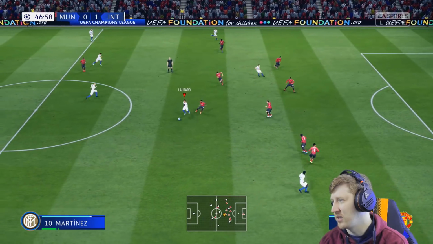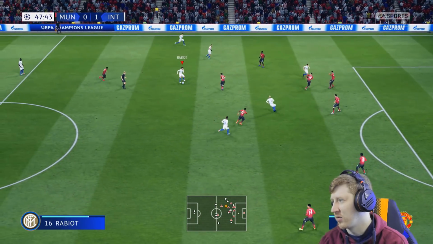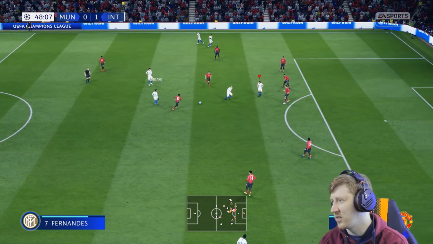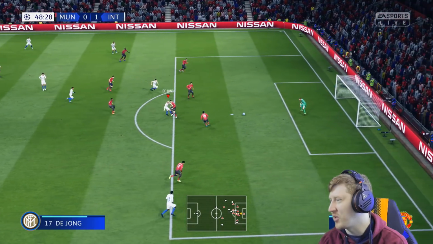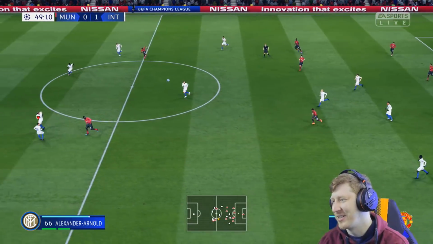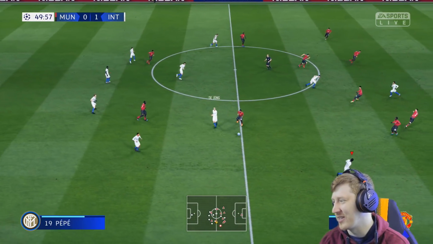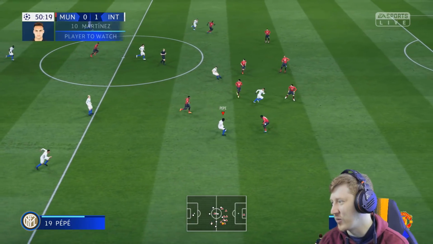To Lautaro Martinez. Turn that around there to Frenkie de Jong. Cross to Depay. Rabiot. Martinez. A goal at the beginning of the second half would be superb. But, oh, tame effort in the end after a really nice move. Frenkie de Jong just strokes that straight into the hands of David De Gea. Thankfully, he's won it back for us.